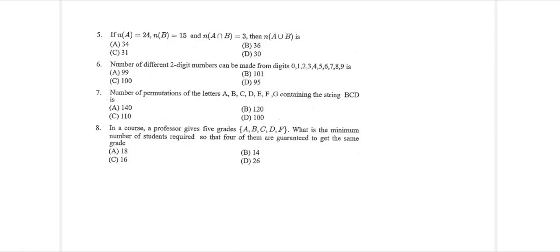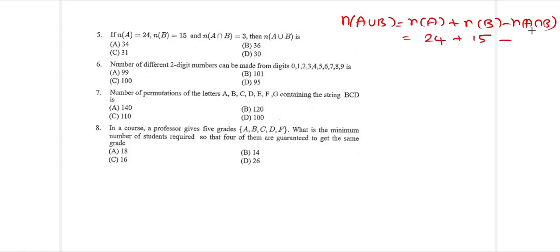Problem number 1, which says if n of A equals 24, n of B is 15 and n of A intersection B is 3, then what is n of A union B? This is a problem on the principle of inclusion and exclusion. By the formula, n of A union B is given by n of A plus n of B minus n of A intersection B. Using the formula, n of A is 24, n of B is 15, minus n of A intersection B which is 3. 24 plus 15 minus 3 makes it 36. So the answer is going to be B, which is 36.